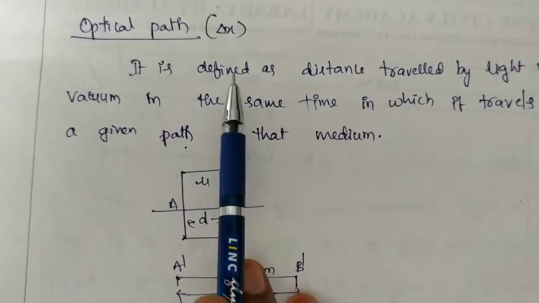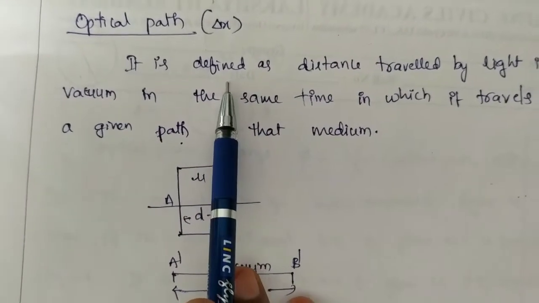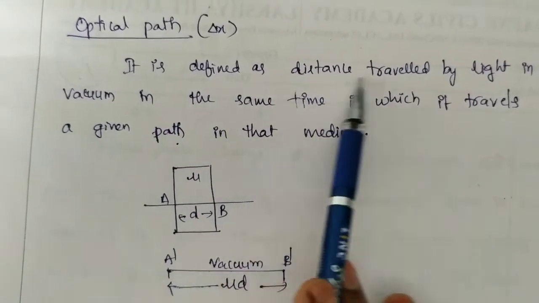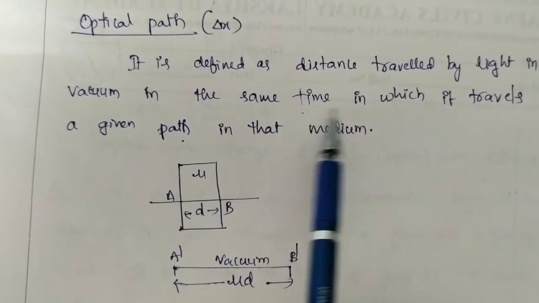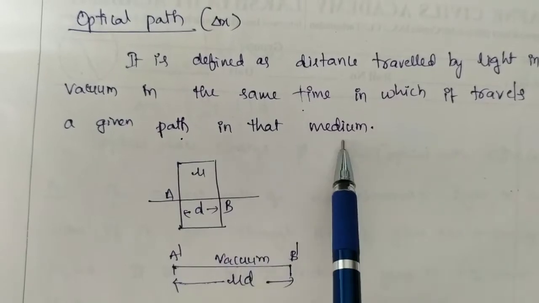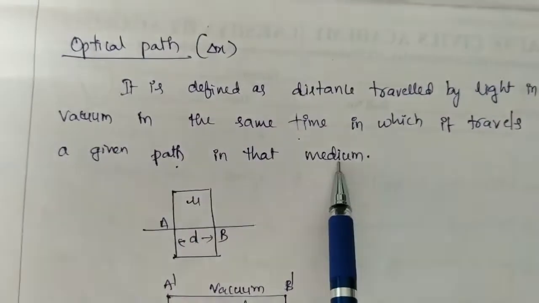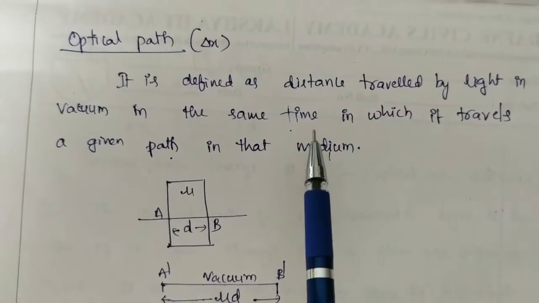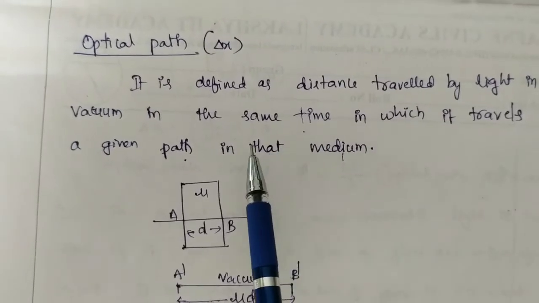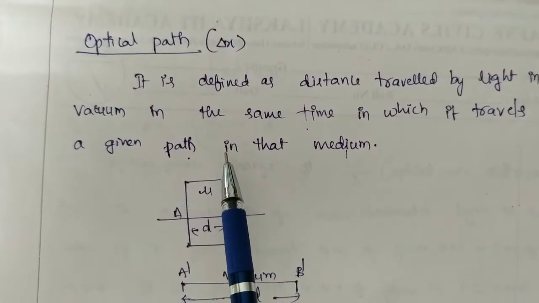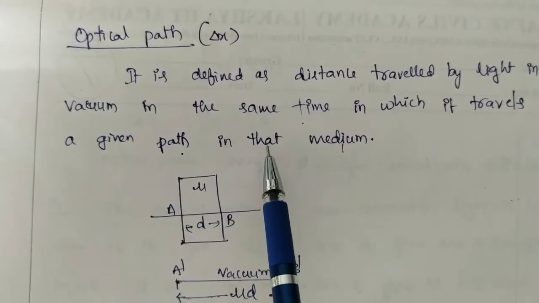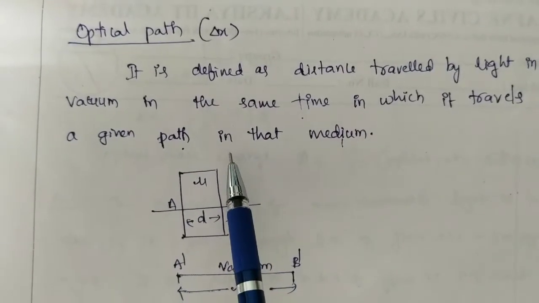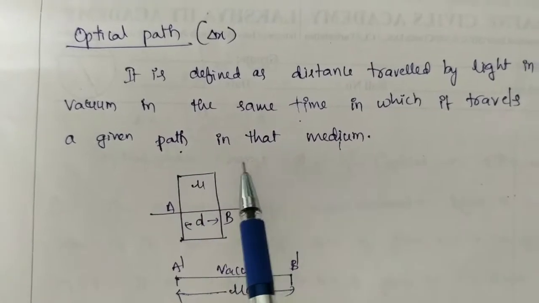Optical path delta x is defined as the distance travelled by the light in vacuum in the same time in which it travels the given path in that medium. Understood? So optical path is nothing but the distance travelled by the light in vacuum during the time in which it travels the given path in the medium.